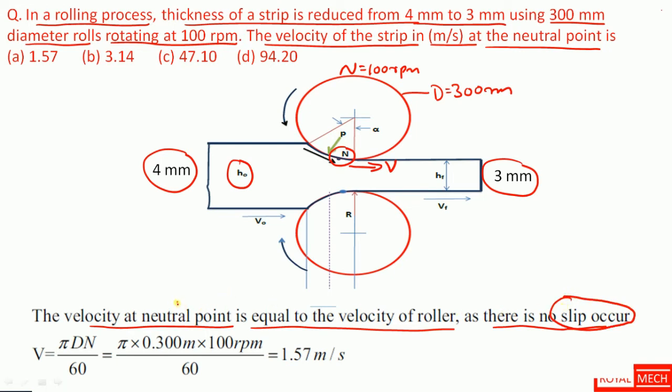Thereby neutral point velocity is equal to the velocity of the roller. So velocity equals pi D N upon 60. We know the diameter and 100 rpm, so we get the velocity as 1.57 meters per second. So option A is the correct option.